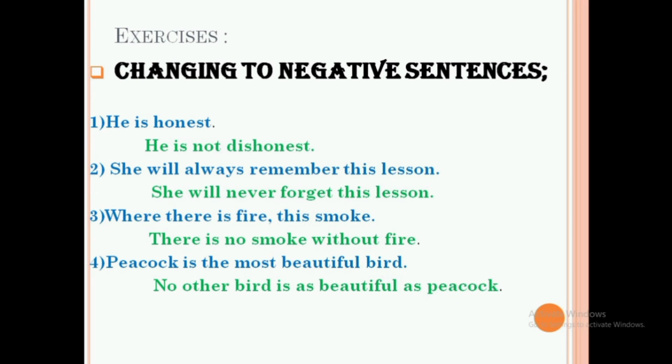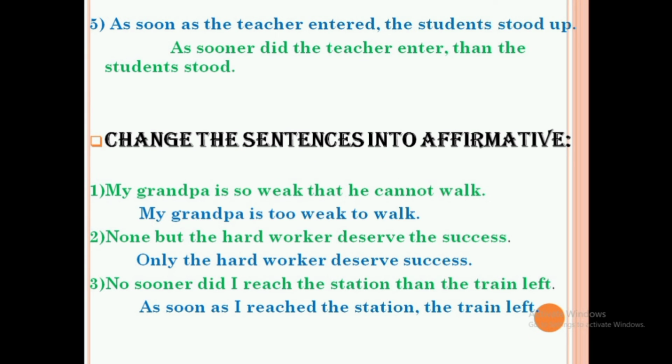And the fourth example is, peacock is the most beautiful bird. So that can be changed as, no other bird is as beautiful as peacock. Okay, and the fifth example is, as soon as the teacher entered, the students stood up. So that can be changed as, no sooner did the teacher enter than the students stood up. And the other exercises: change these sentences into affirmative. So here we are going to change negative sentences to affirmative sentences.